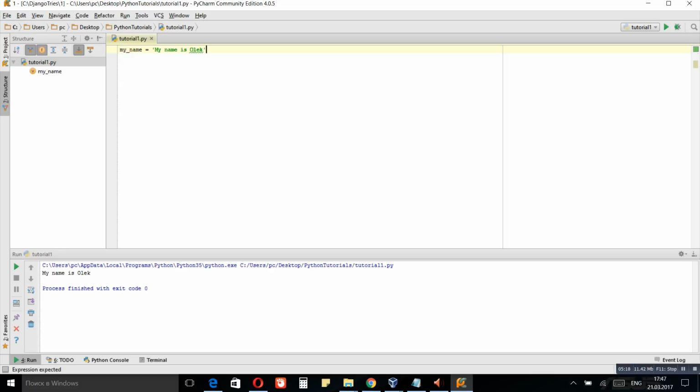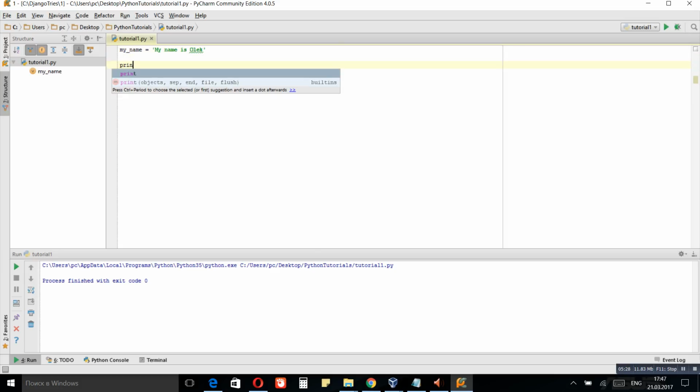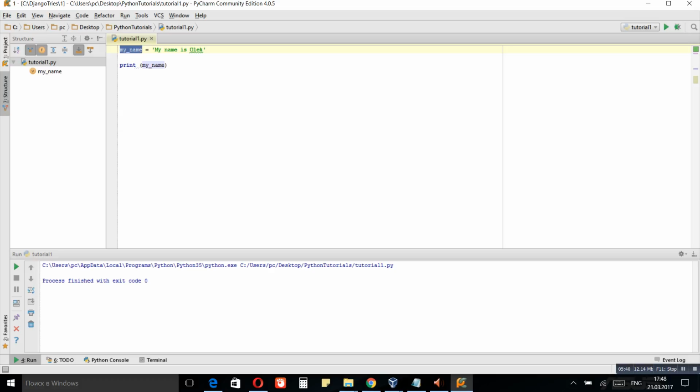So basically now if we run this program, nothing will happen. To be able to output the value of this variable to a screen, we will use the same command print, and we will pass a variable as a parameter. We don't want to use inverted commas because it's just the variable that we are passing, not a string itself. So basically if we run this program, run tutorial 1, we see my name is Oleg is output to a screen.